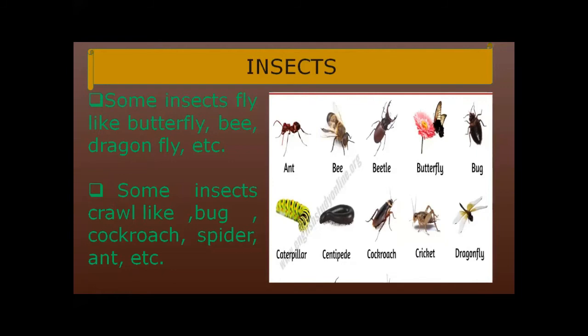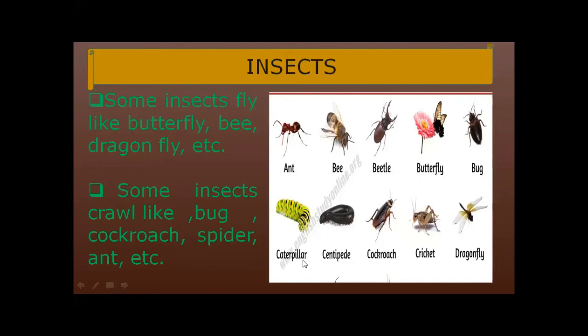Some insects fly like butterfly, bee, dragonfly, etc. Some insects crawl like bug, cockroach, spider, ant, etc.